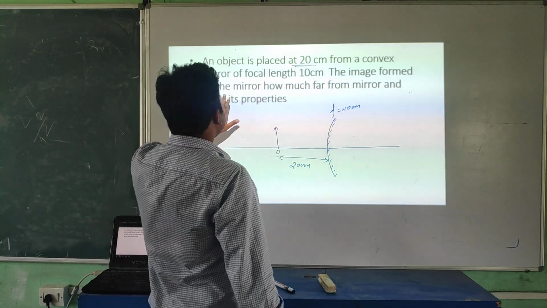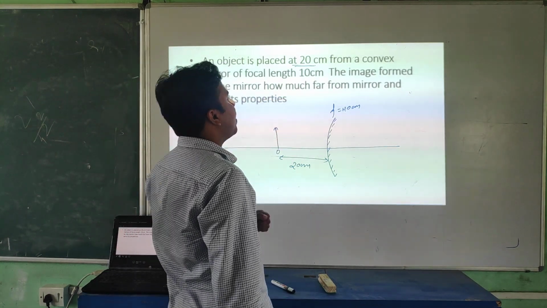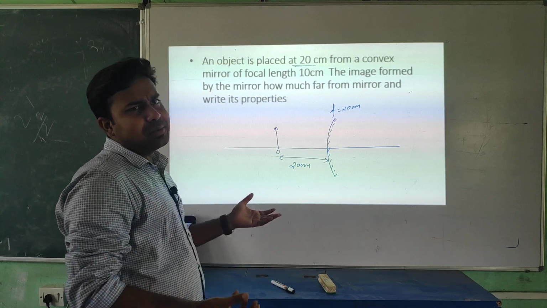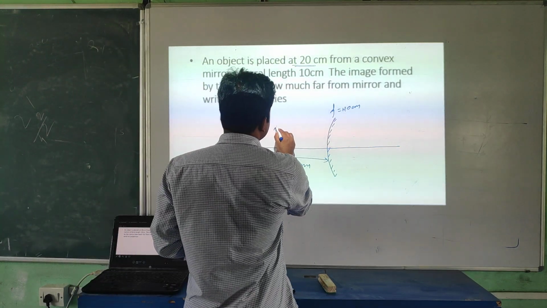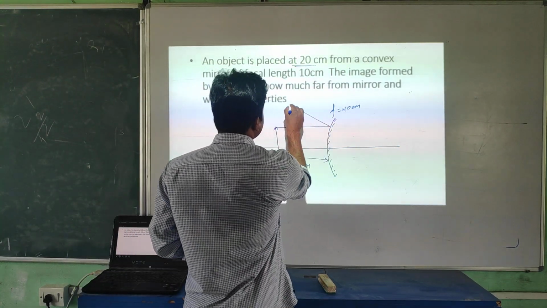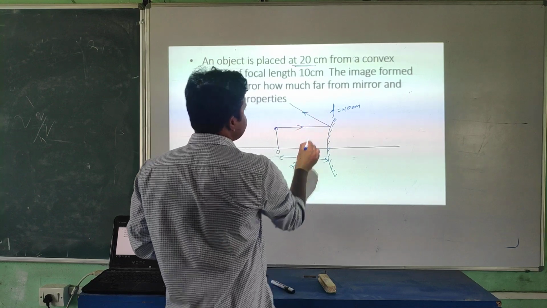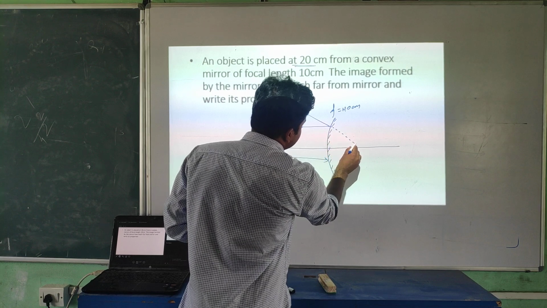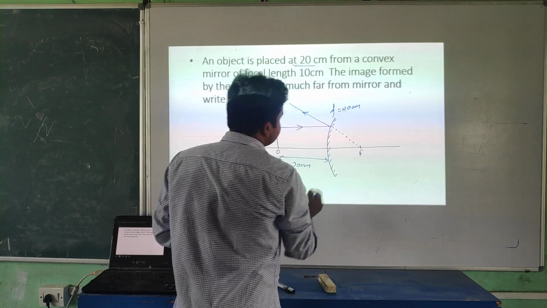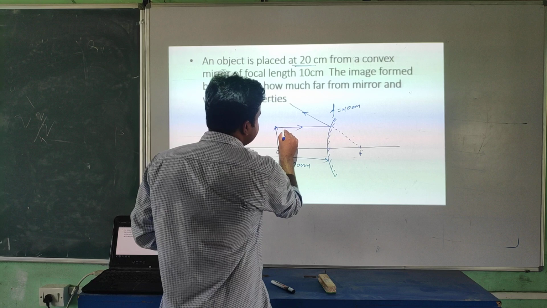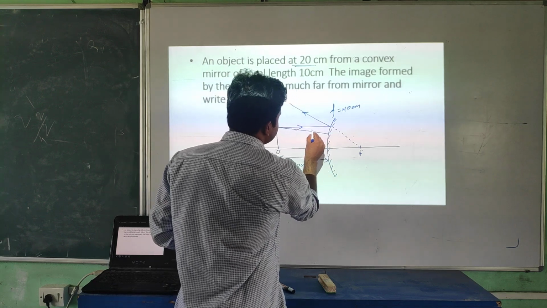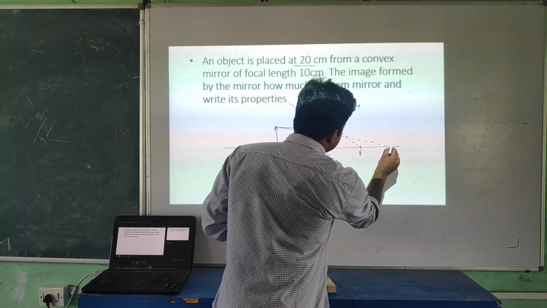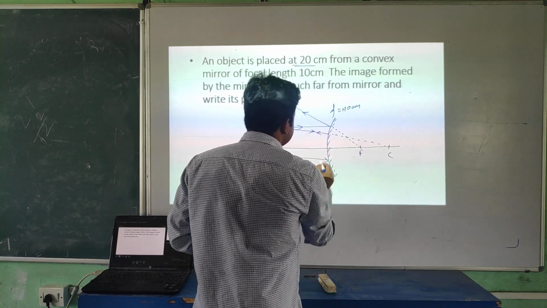The image formed by the mirror, how far is it from the mirror, and write its property. So from where will you get the property? Ray diagram. Look at this, if you draw a ray diagram, the ray coming parallel to the principal axis will reflect from the mirror, and it looks like it is coming from the focus. This one is the focus point. The ray falling towards the center of curvature, the ray diagram is very similar to the last diagram. So here it's the center of curvature, then it will retrace its path.